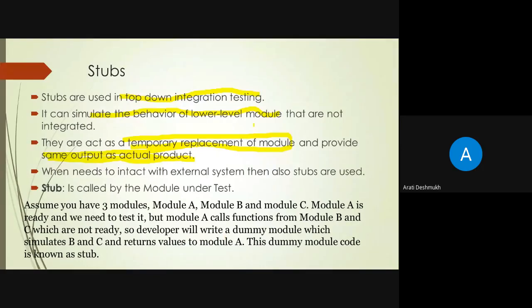So when we need to interact with an external system, then also a stub is used. So it is called a module under test.